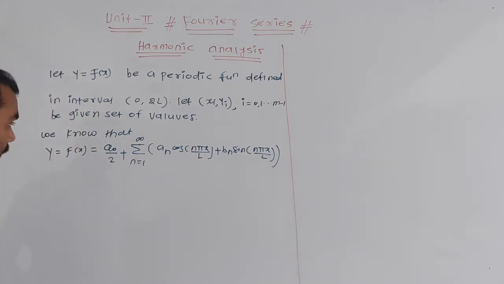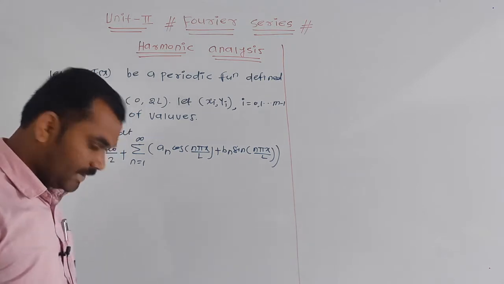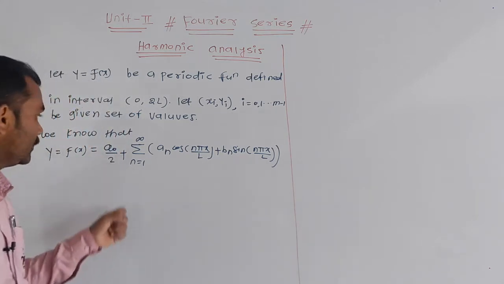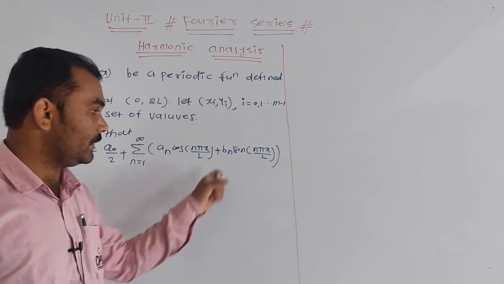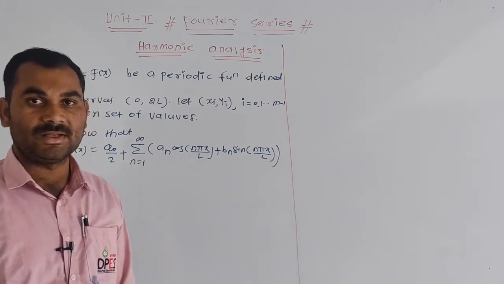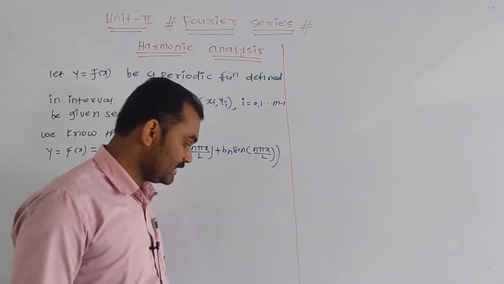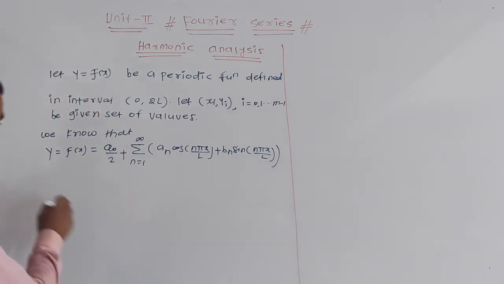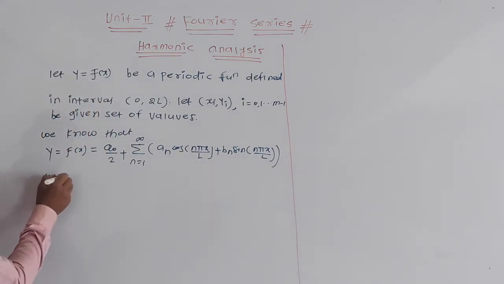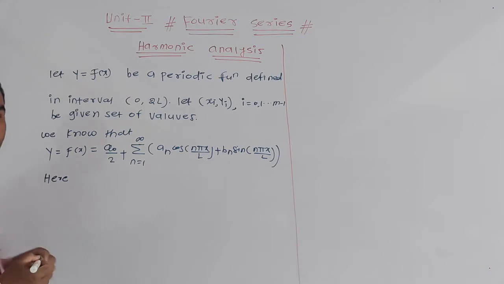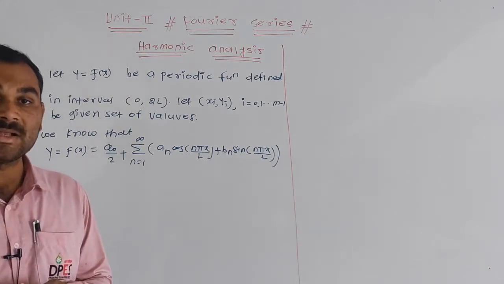Now we have to find the values of a0, an, and also bn in the interval 0 to 2l. We know this very well. Here, for harmonic analysis, we have to develop this result by using the trapezoidal rule.